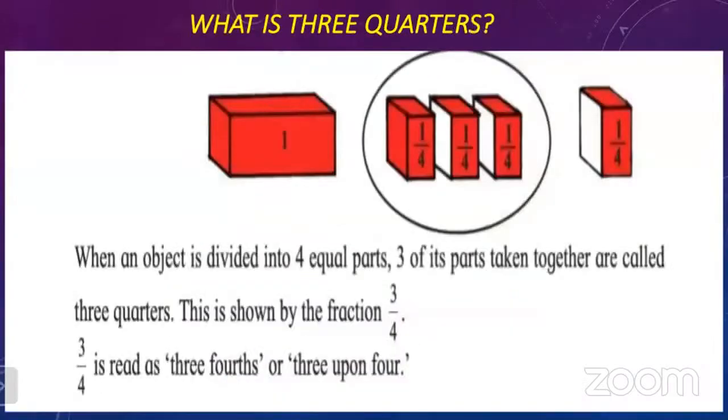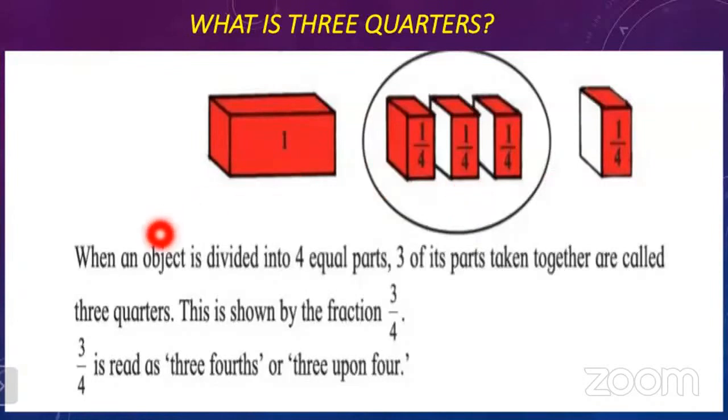Okay, children, now look at here what is given. You can see one object which is divided into 4 equal parts. But out of these 4 parts, only 3 parts are taken. So what is 3/4? That means when any object is divided into 4 equal parts and out of the 4 parts, only 3 parts are taken, that is 3/4 of that particular object.